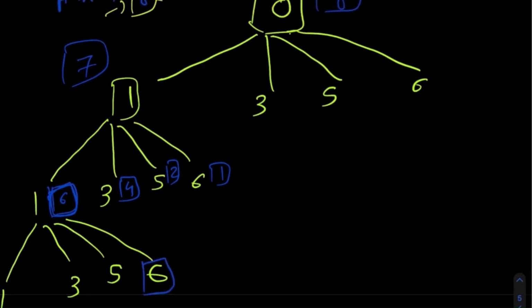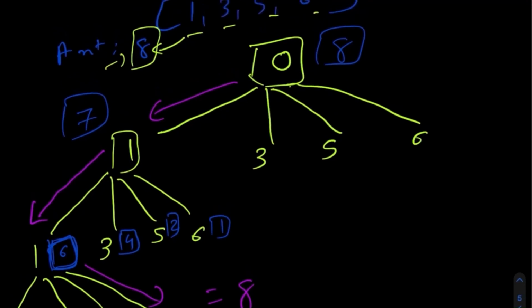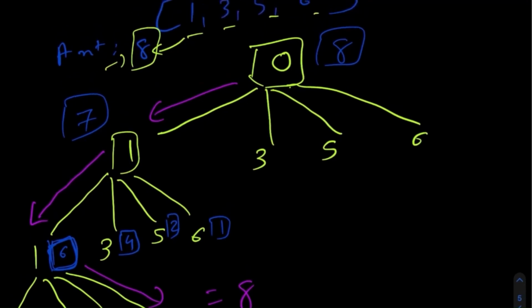So the sum for this particular path, 1, again 1, and then 6, is actually 8, which means that we have found a potential route. And if we see the number of coins we had to use, 1, 2 and 3 coins. So the current answer we need to return is actually 3.